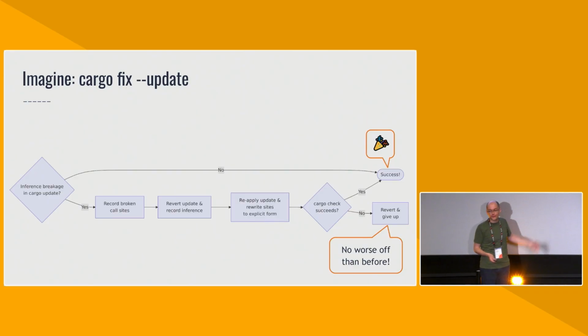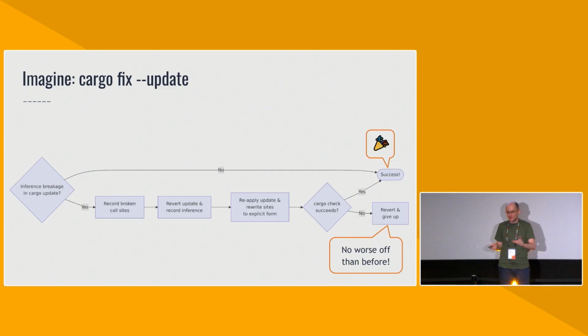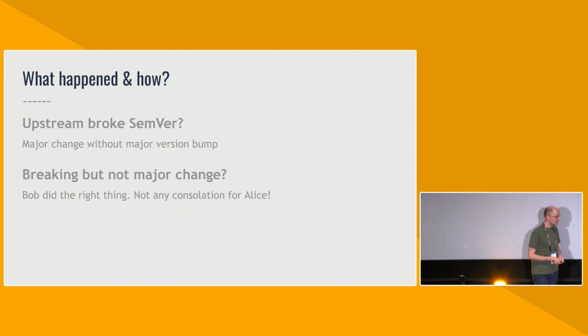This is, again, not a full flow, and it will not solve every kind of inference breakage, but it will solve kind of a lot of them, I think. So the point of this is that we can 80-20 our way to problems being sort of arbitrarily small. I'm pretty confident that, just like with cargo-semver-checks, we can make inference breakage a lot less annoying by having tools like this. All right, so breaking but not major change out of the way.